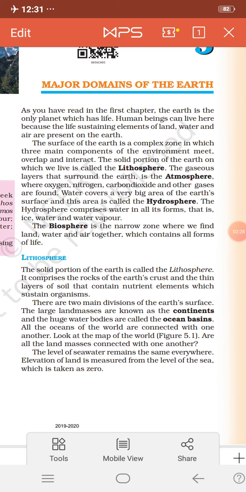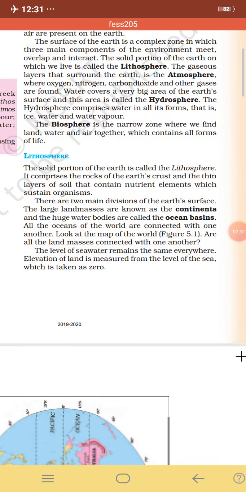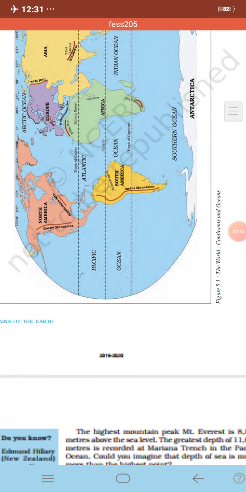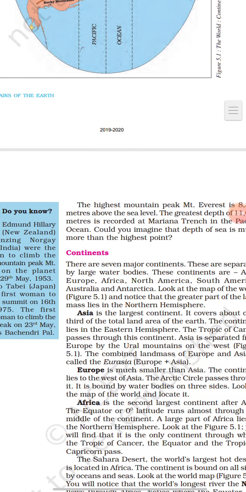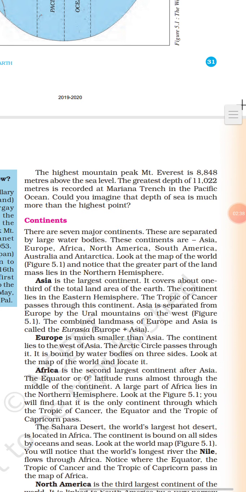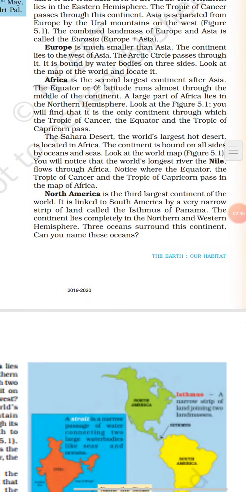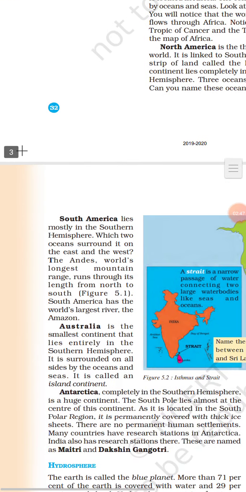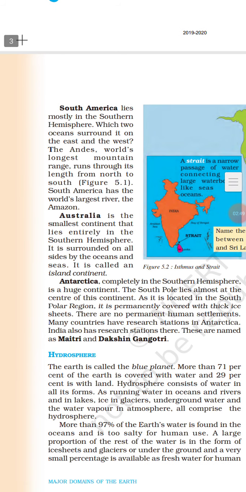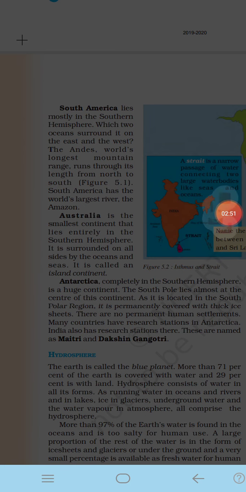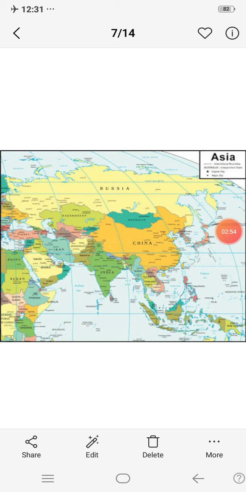Let's see the details of continents. There are 7 major continents. They are Asia, Europe, Africa, North America, South America, Australia and Antarctica. Now let's see in detail. This is the map of Asia.